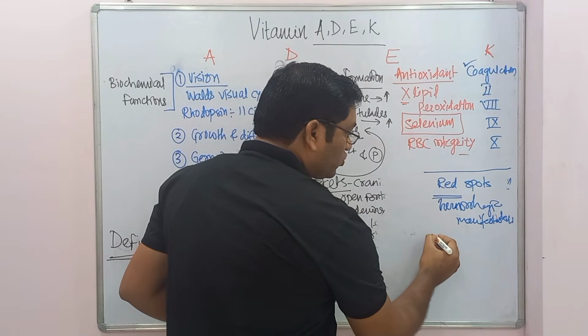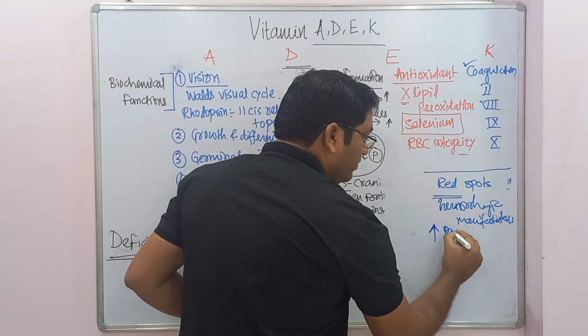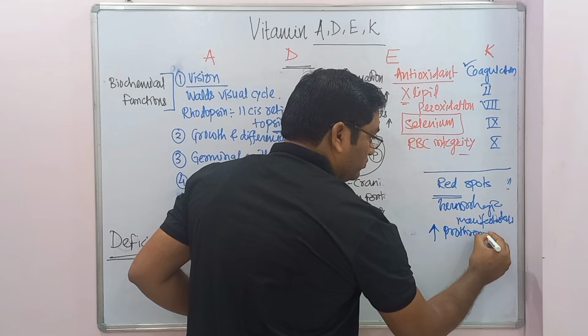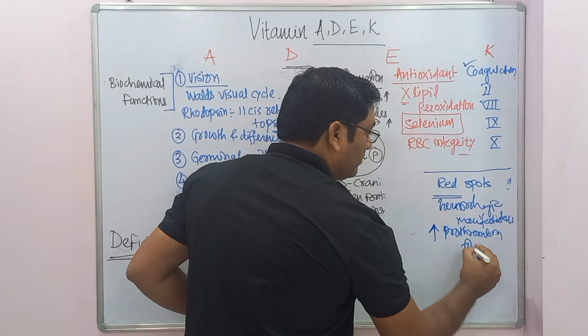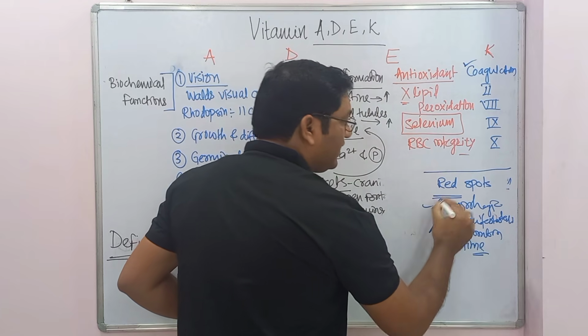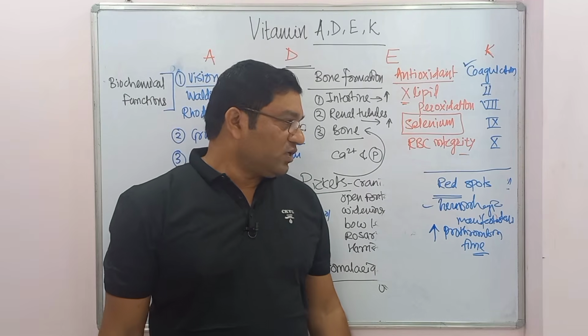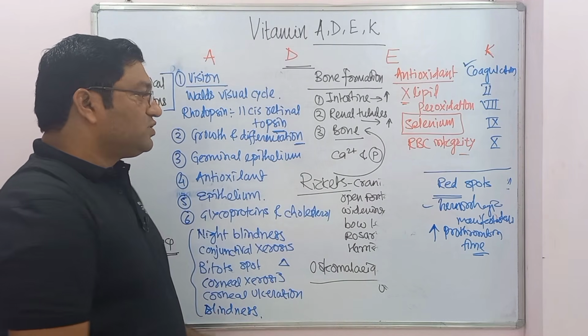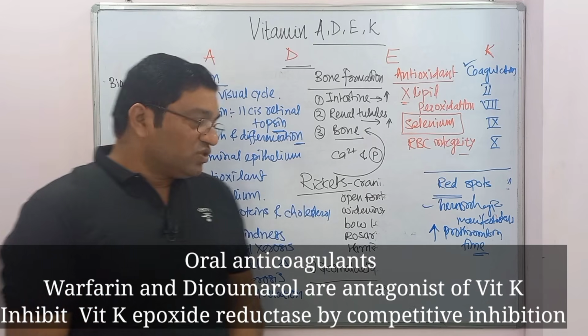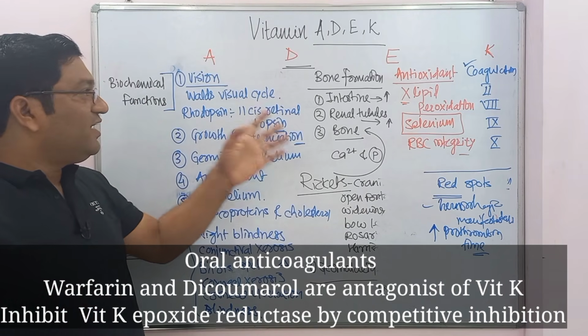Deficiency will delay the clotting; the prothrombin time will be raised in vitamin K deficiency, and red and hemorrhagic spots will be there all over the body. So these are the deficiency manifestations of vitamin K. So this is in short the discussion of vitamin A, D, E and K.